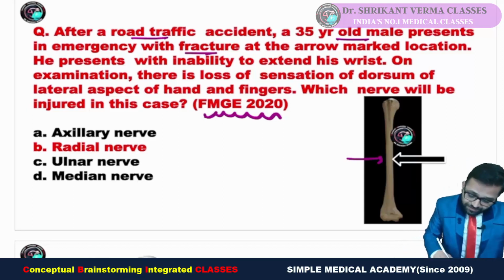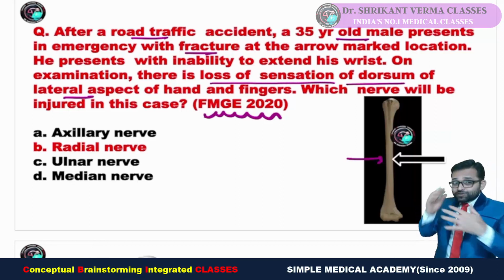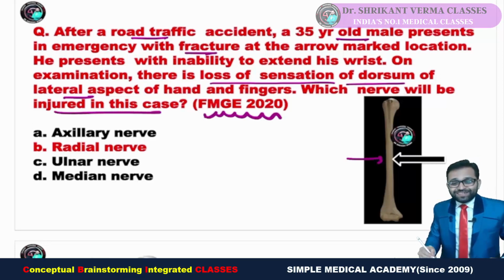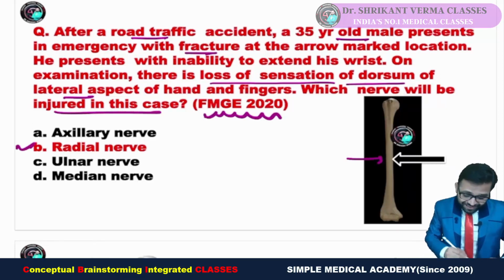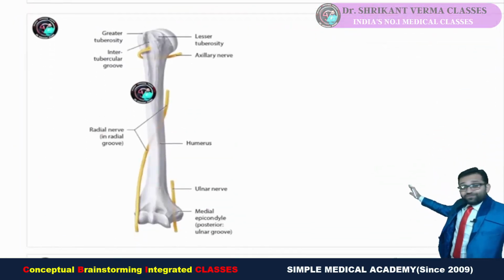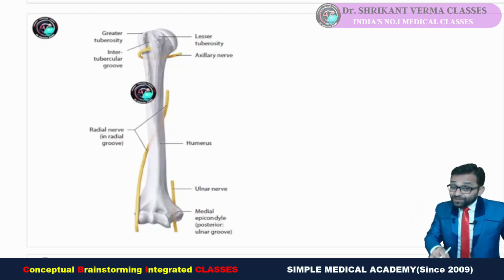On examination, there is a loss of sensation on the dorsum of the lateral aspect of the hand, on the dorsal side. Which nerve was injured in this case? And our answer was radial nerve. Why? In our previous video, we had seen the different nerves related to the humerus.